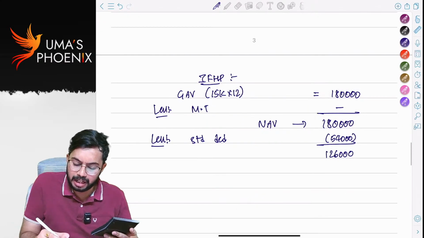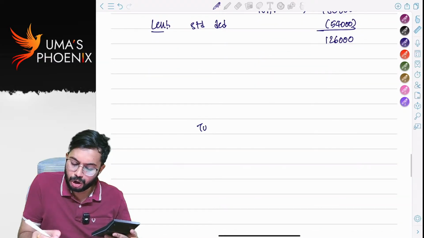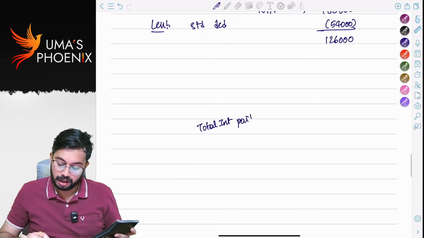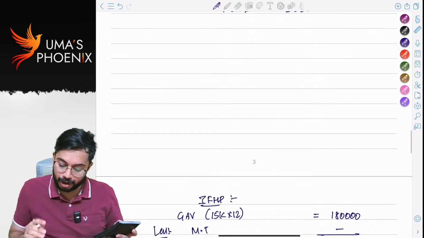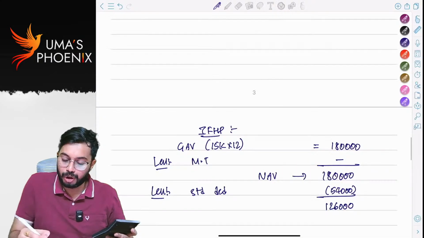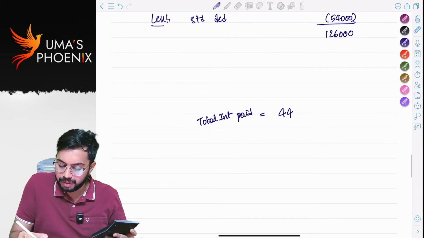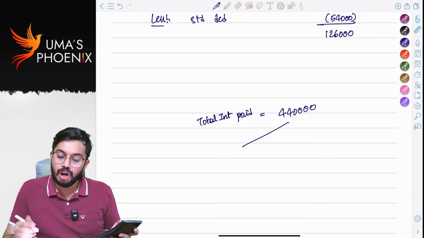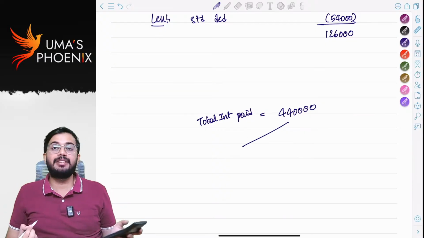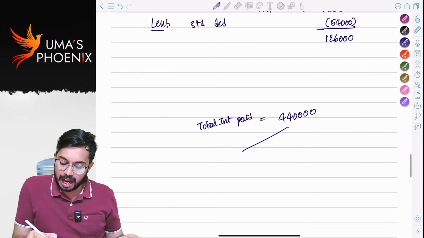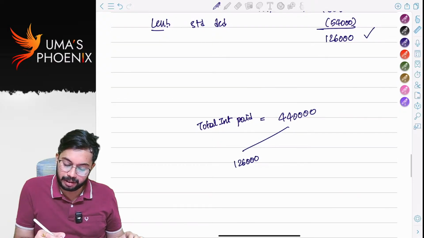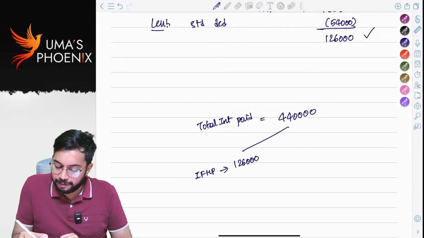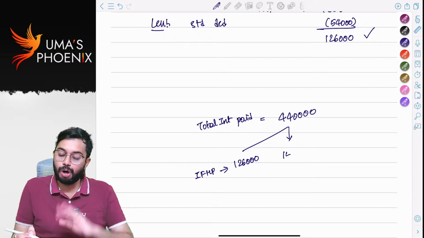How much is total interest paid? It was given, total interest paid is 4,40,000, right? Out of 4,40,000, 1,26,000 I can exhaust here, correct? So 1,26,000 income is available, income from house property. I will set it off against it. And 1,50,000 I will claim as, hold on.